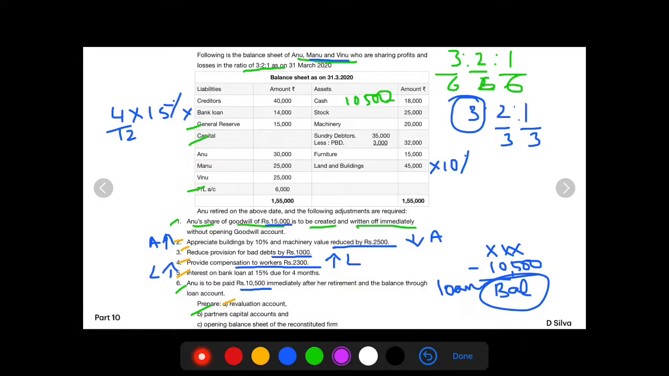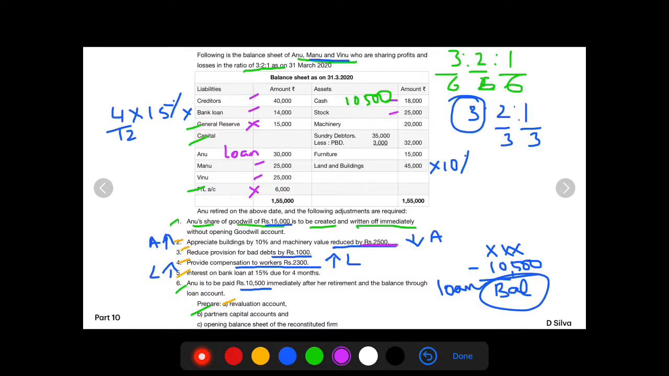We will be writing creditors as it is, there are no changes. Bank loan, we will be showing the amount plus interest which is due for the past 4 months. General reserve is already distributed, so do not write it. For the continuing partners, Manu and Vinu, you need to find out the new capital. Anu's loan amount you need to write. Profit and loss account is already distributed. Cash 18,000 minus 10,500. No changes in stock, write it as it is.